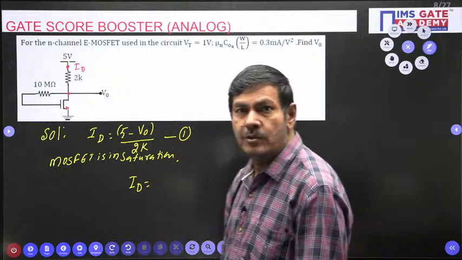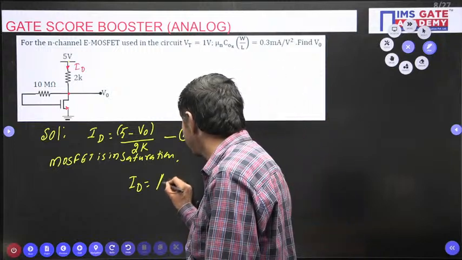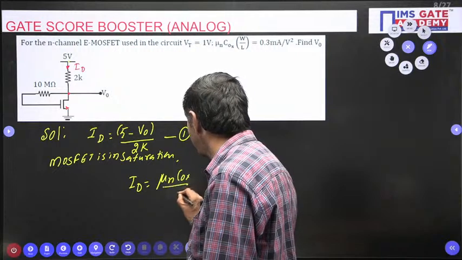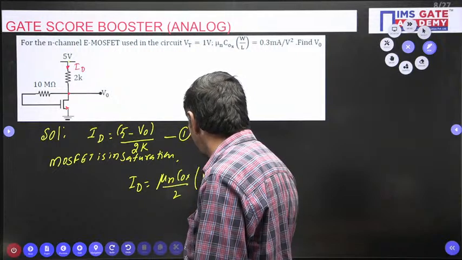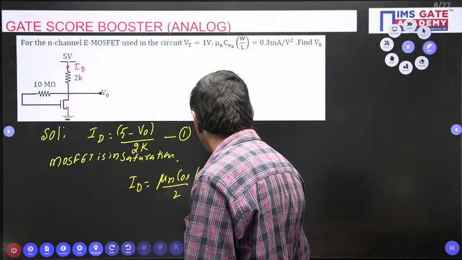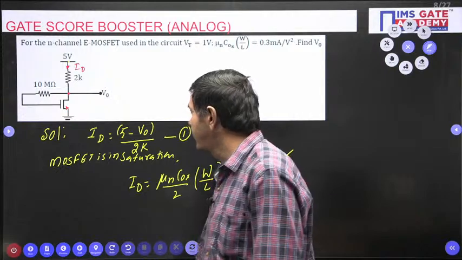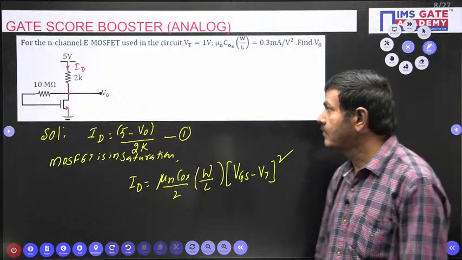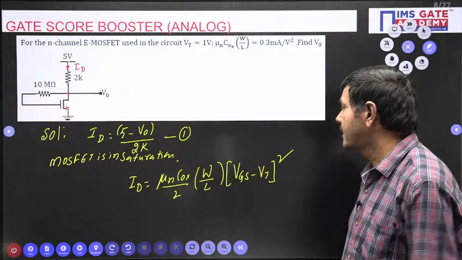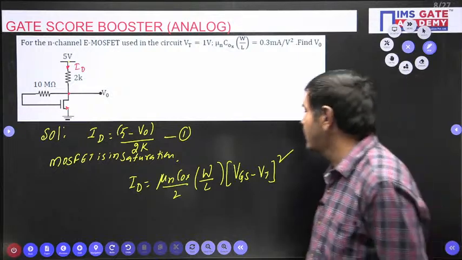Drain current equals what formula will they generally apply? Mu n COX by 2 into W by L into (VGS minus VT) whole square. This formula is generally applied. Drain current is possible now. All the values are given there. You substitute and find V naught now.